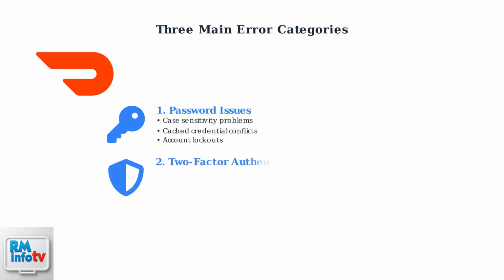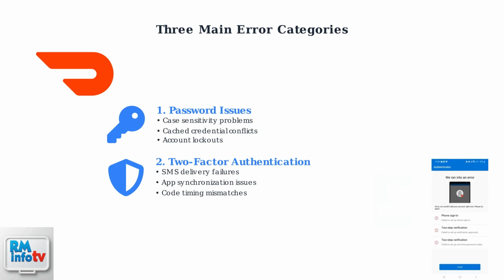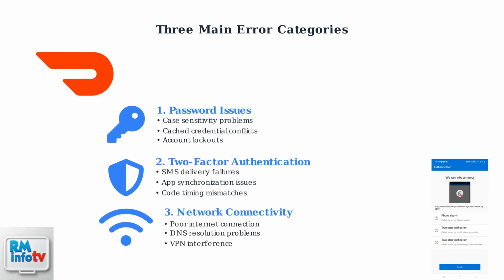The second category covers two-factor authentication problems. Users experience SMS delivery delays, authenticator app synchronization issues, and timing mismatches with verification codes. Authenticator apps can also fail during setup, showing generic error messages that don't clearly explain what went wrong or how to fix the issue. The third category involves network connectivity problems.